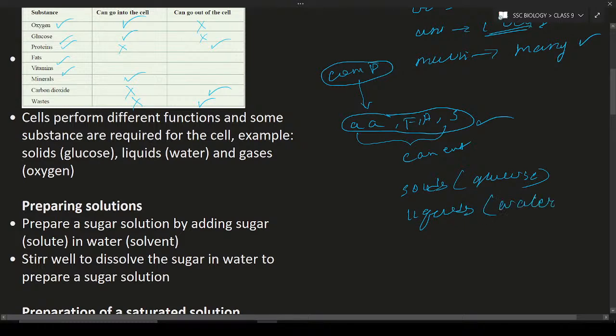Water is important for the cell. Gases, like oxygen. Not carbon dioxide, oxygen is important. So it means glucose or nutrients, water and also gases are very important for the cell for the survival process.